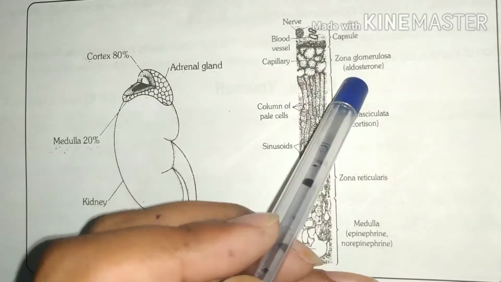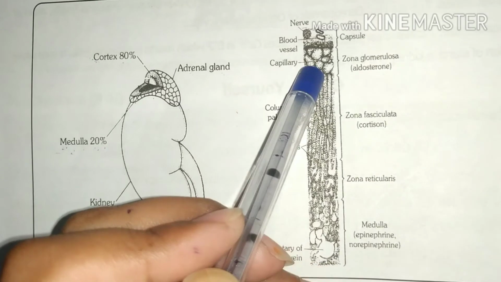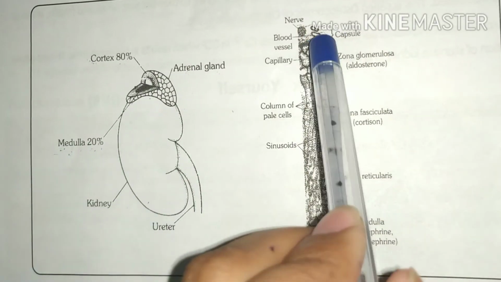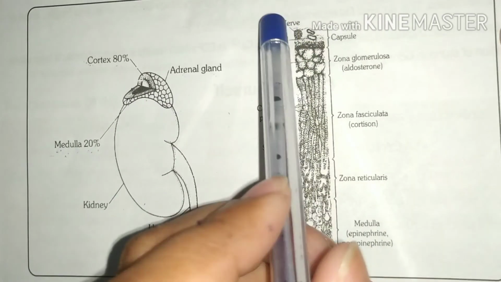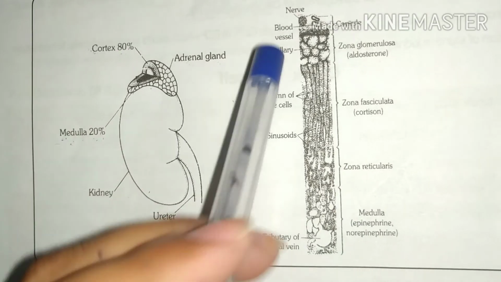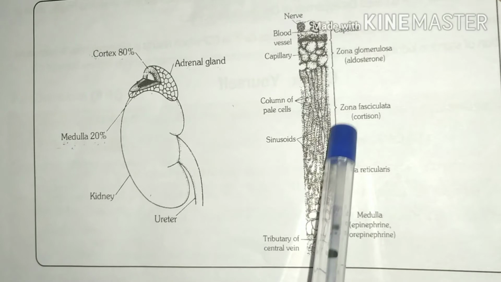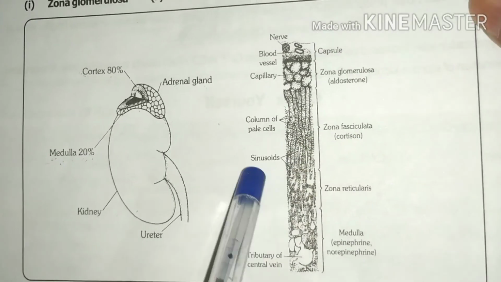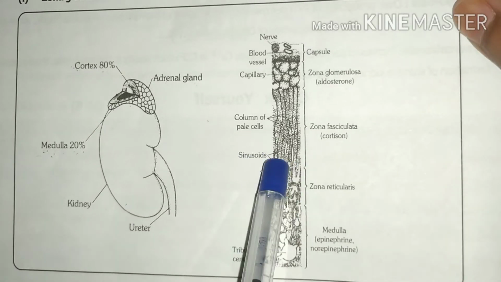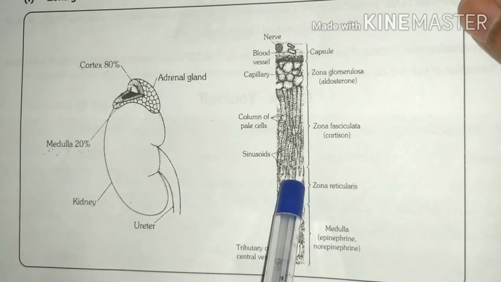Between the zona glomerulosa, blood vessels and blood capillaries are found, and on the upper surface nerves are located, which make the capsule part. Between the zona fasciculata, sinusoids are found. Sinusoids are blood containing spaces.